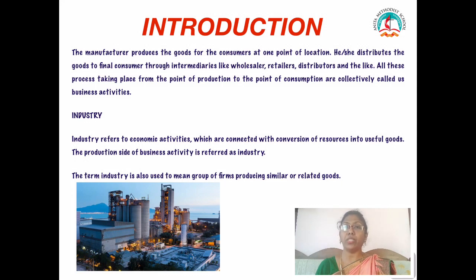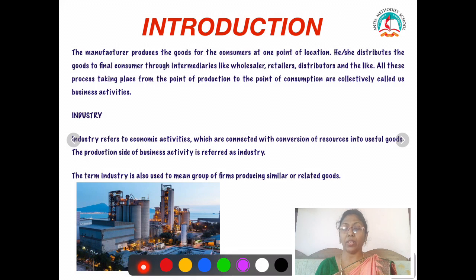Business activities are classified into two. One is industry and the other one is commerce. First, we should see what is industry. Industry refers to all those economic activities which are connected with the conversion of resources into useful goods. The production side of the business activity is called industry. The term industry is used to mean a group of firms producing similar or related goods.